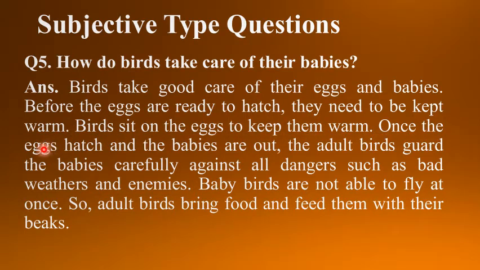Once the eggs hatch and the babies are out, the adult birds guard the babies carefully against all dangers such as bad weather and enemies. Baby birds are not able to fly at once. So adult birds bring food and feed them with their beaks. So, this is all about your subjective type of questions.